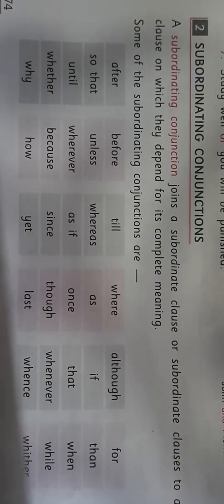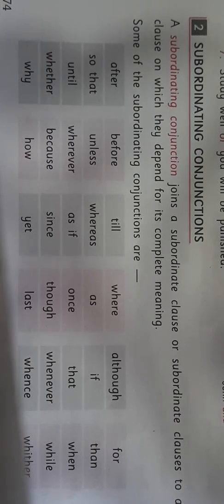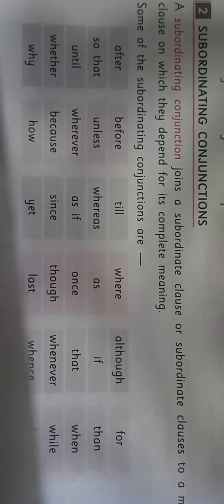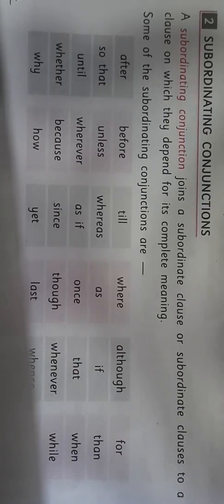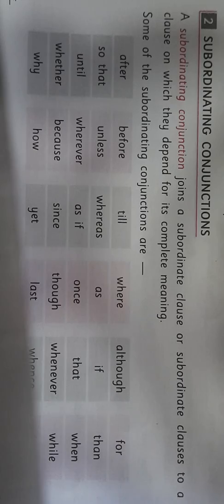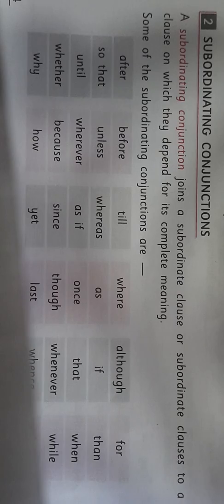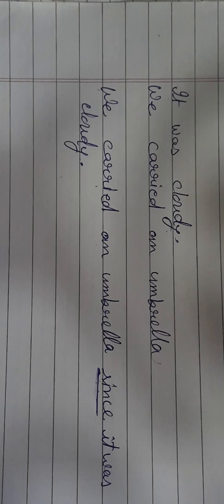The next type of conjunction is subordinating conjunction. A subordinating conjunction joins a subordinate clause or subordinate clauses to the main clause on which they depend for its complete meaning. Some of the subordinating conjunctions are after, before, till, where, although, etc. You can see the table. These are subordinating conjunctions. These conjunctions join different clauses into complex sentences.